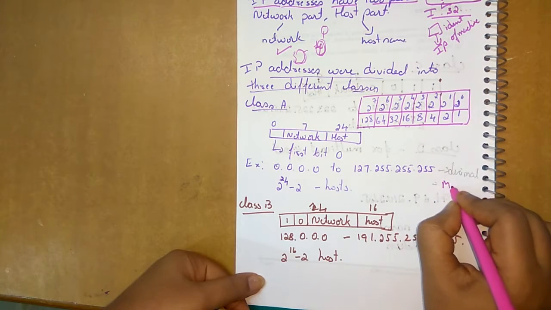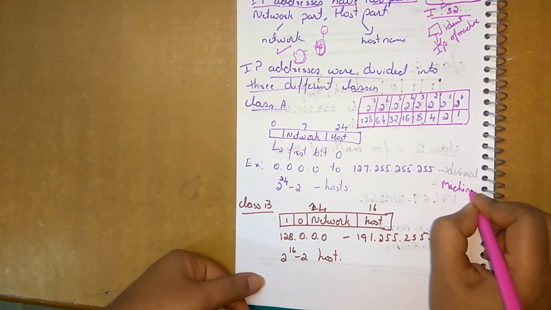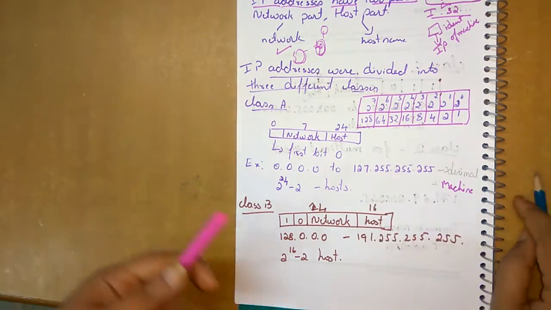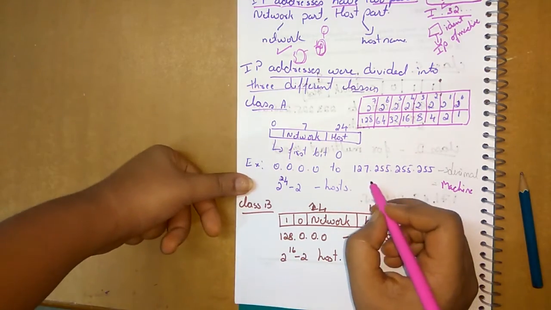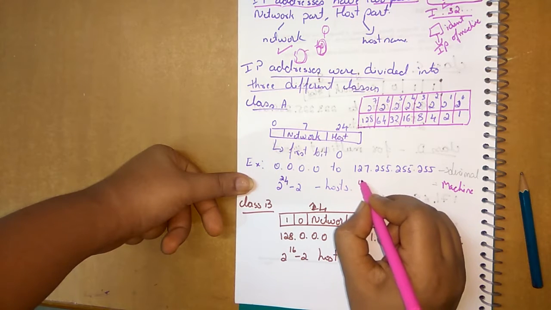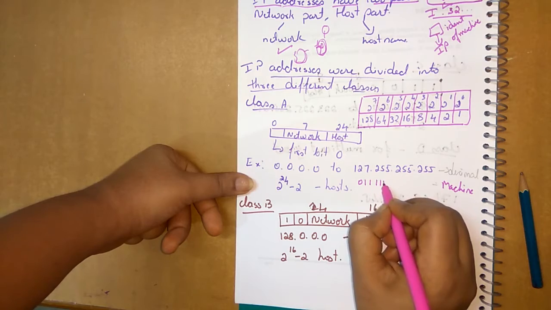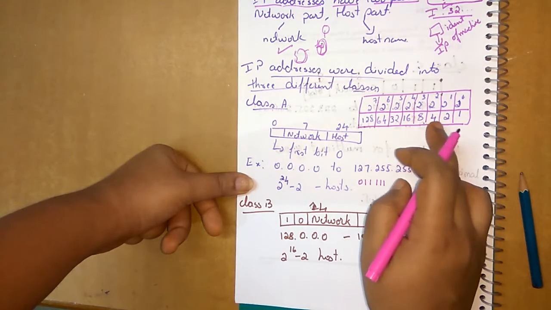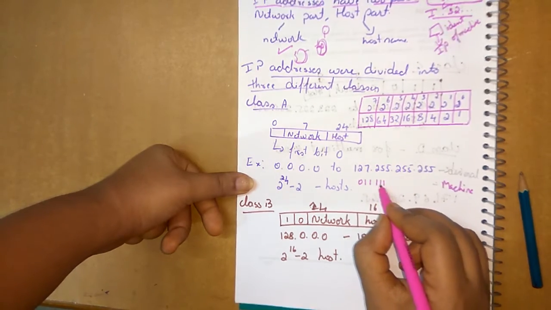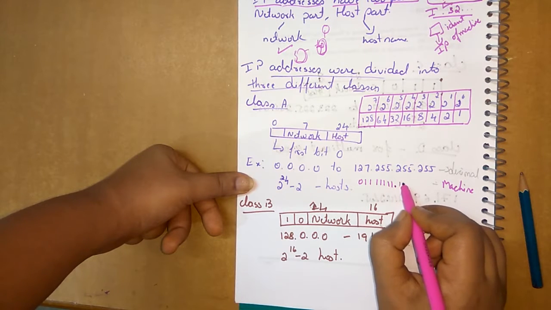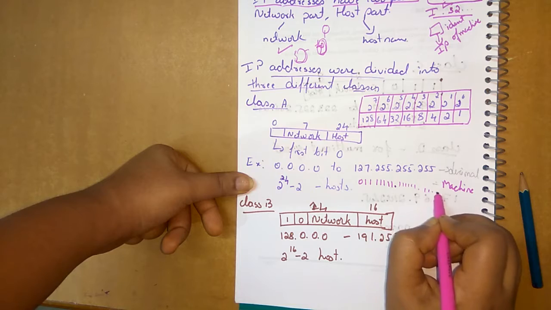For a machine I need binary numbers, ones and zeros. That means here 127 can be represented as 0 followed by ones, and 255 means 11111111 like that.